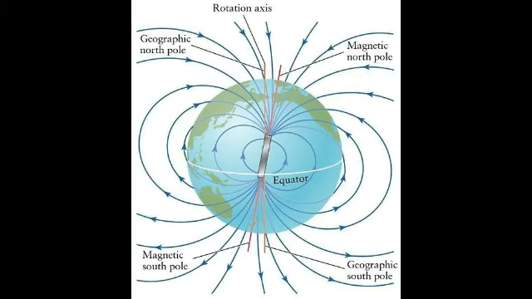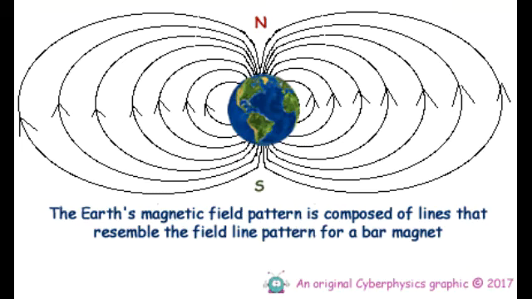See children, here in the picture you can see the Earth itself, and how the magnetic field is shown around the earth. See, there is the axis of rotation, as you know. Along with that, you also have the magnetic pole identification here. See, the geographical north pole and the magnetic north pole, and below you can see the magnetic south pole and the geographical south pole. See how nicely the magnetic fields are being seen here.